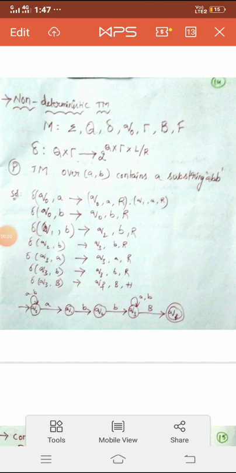Dear students, the topic is non-deterministic Turing machine. As of now, we have discussed non-determinism in case of finite automata, in case of push-down automata also. Now, in case of Turing machine, how the non-determinism can be defined. Say it is defined with same number of tuples, that is 7, but where it varies regarding the transition function.